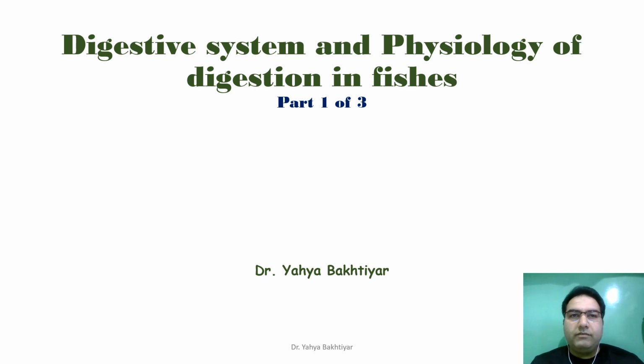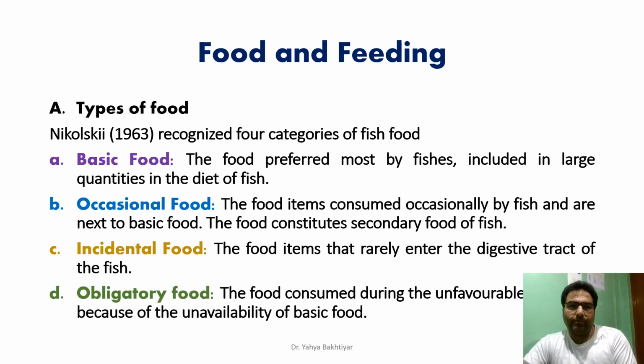So starting with the first part, when we talk about the food and feeding habits of the fish, it was Nikolskii in 1963 who recognized four categories of food which are eaten by the fish. Those food items are basic food, occasional food, incidental food, and obligatory food.